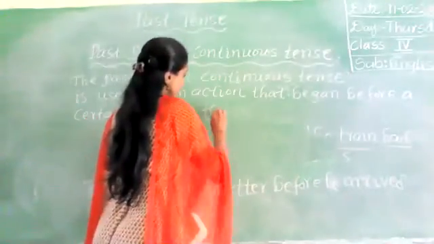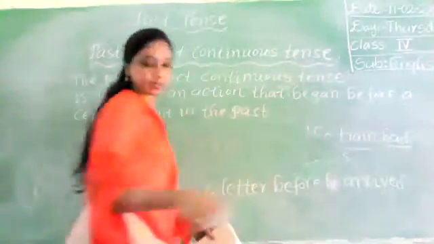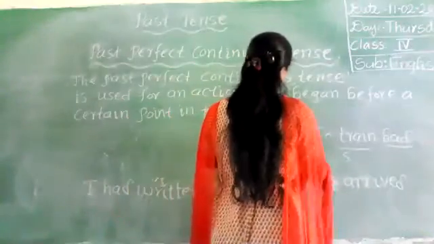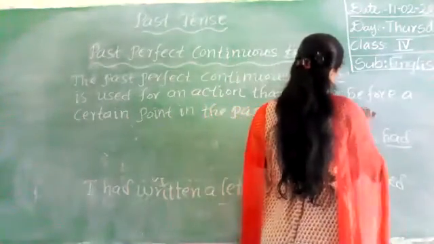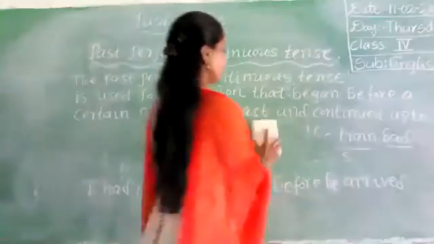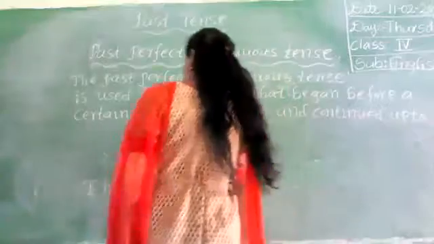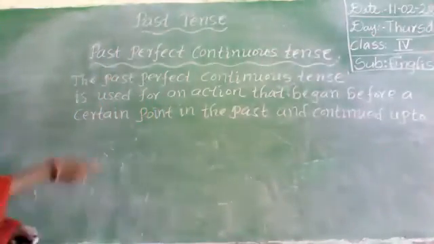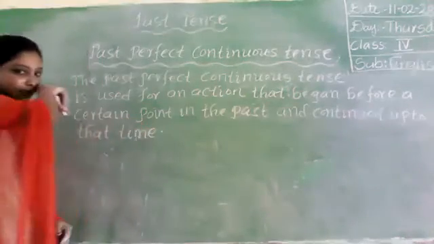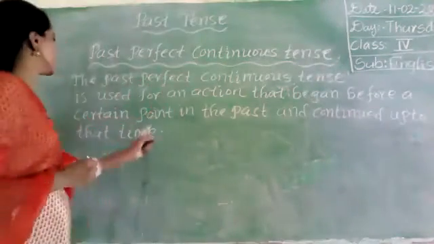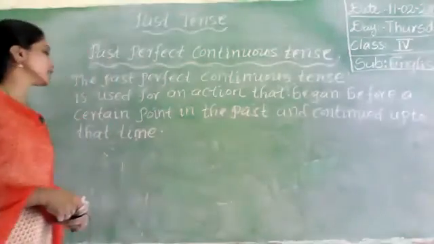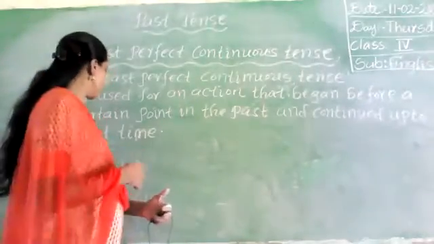A certain point in the past, and continued up to that time. Okay, look at here first. Past perfect continuous tense. The past perfect continuous tense is used for an action that began before a certain point in the past and continued up to that time.